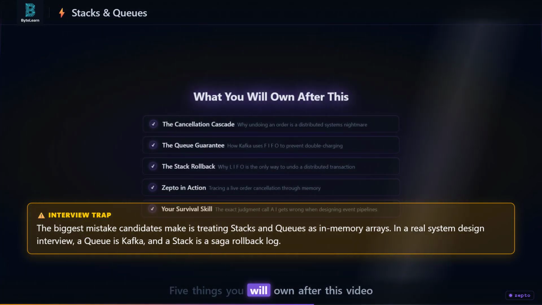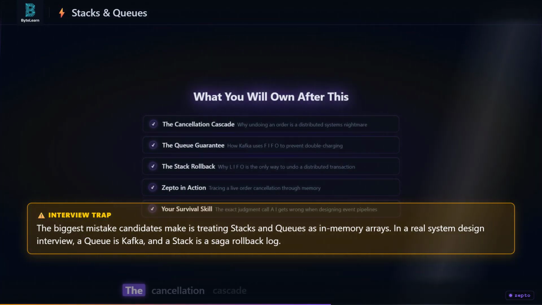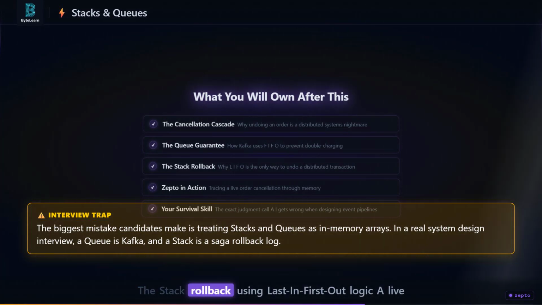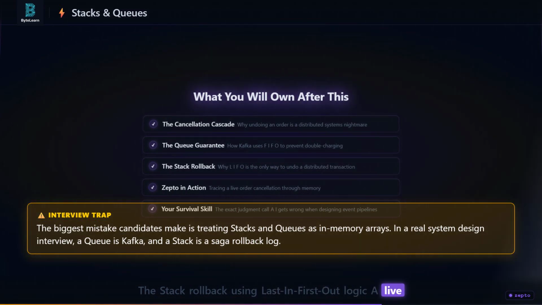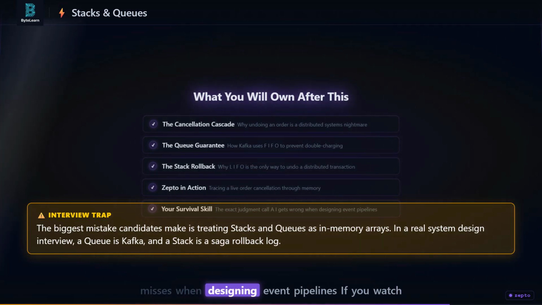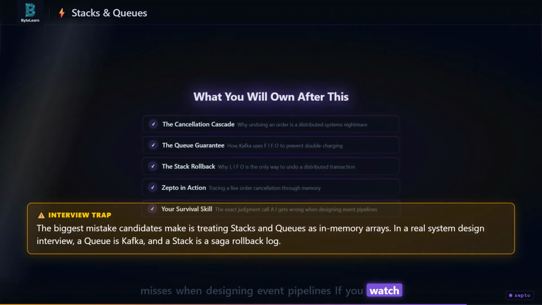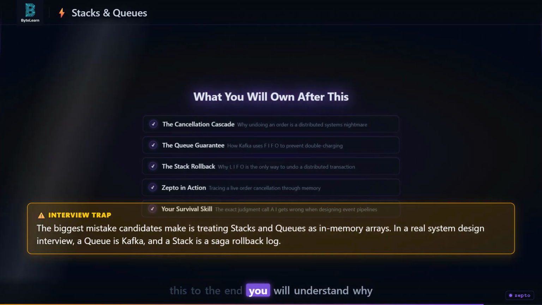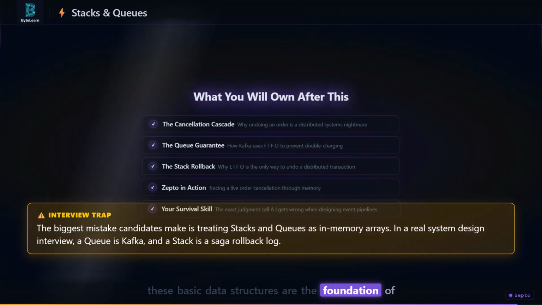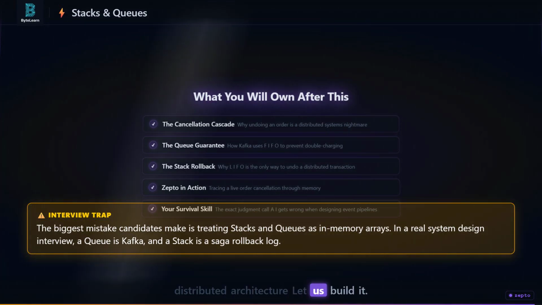5 things you will own after this video. The cancellation cascade, the queue guarantee using Kafka, the stack rollback using last in first out logic, a live trace of a Zepto order cancellation, and the survival skill, the exact judgment call AI misses when designing event pipelines. If you watch this to the end, you will understand why these basic data structures are the foundation of distributed architecture. Let us build it.